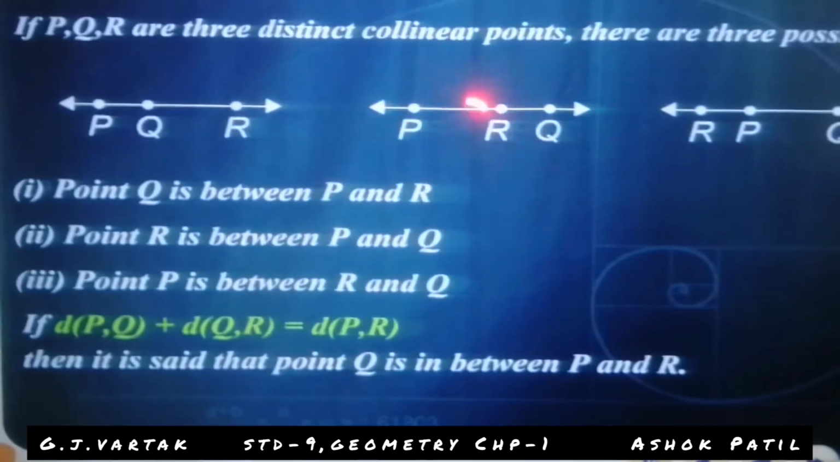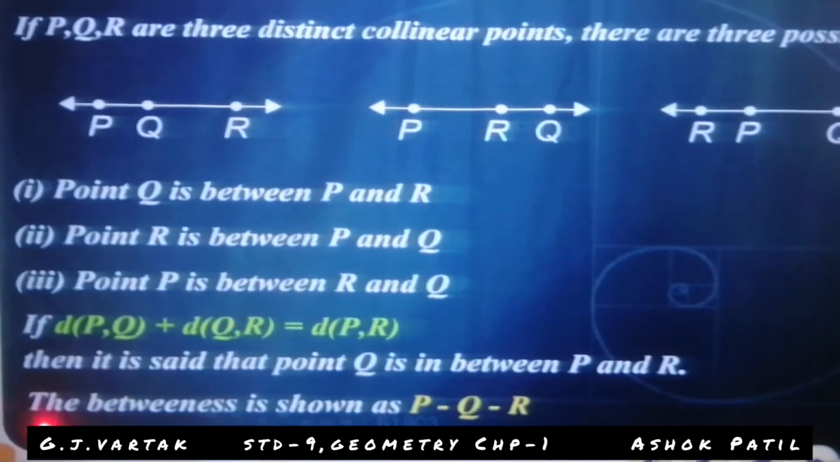Also, distance of PR plus distance of RQ is equal to distance of PQ. If the left hand side and right hand side are the same, that's why the betweenness is shown as P dash Q dash R, because PQ plus QR is equal to PR. That's why you can write P dash Q dash R. This is not a minus or negative sign, okay? P dash Q dash R. The sentence made from this symbol is: point Q is in between point P and R.